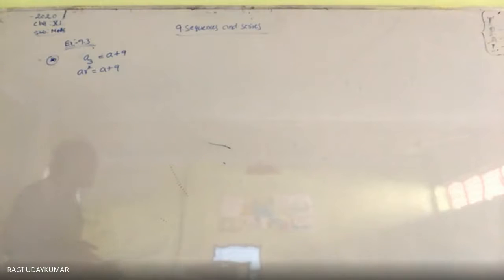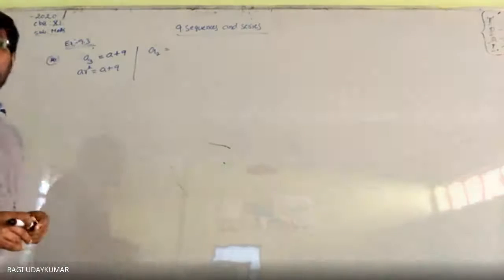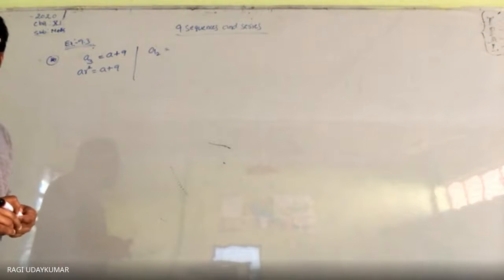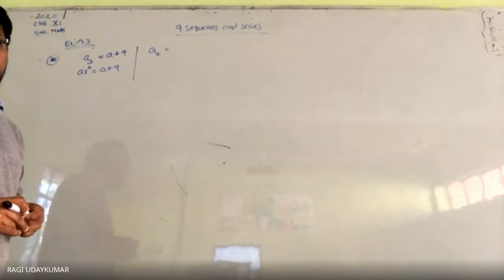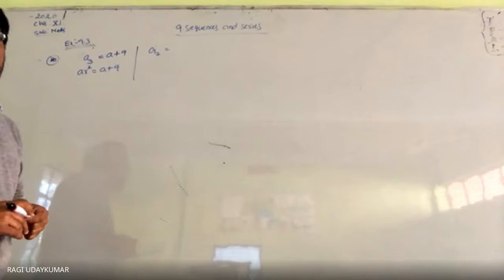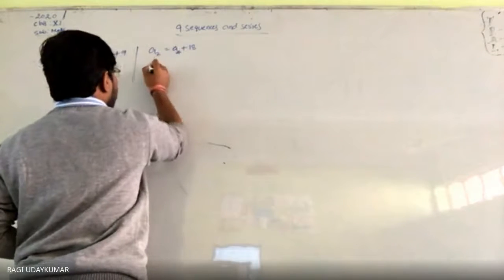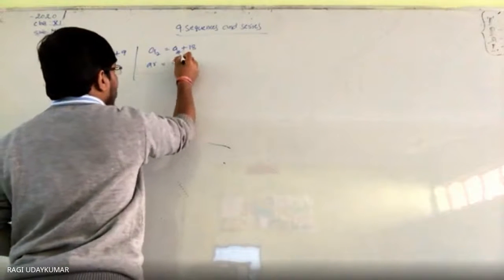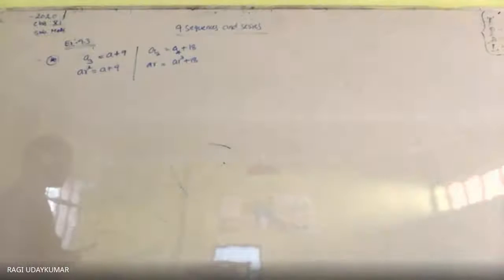And the second term is greater than the fourth term. Fourth term से second term ज़्यादा है. So the second term is greater than the fourth term by 18. So you can write here AR equals AR cube plus 18. Now how do you find the A and R values is very essential. Did you get my point here?